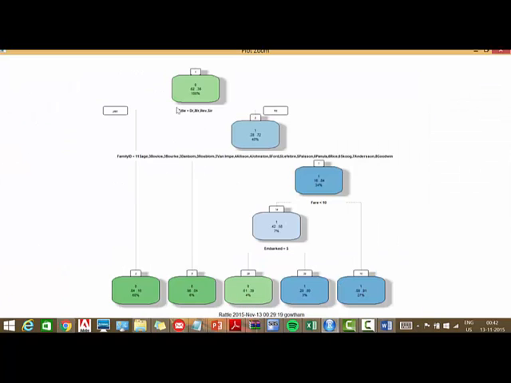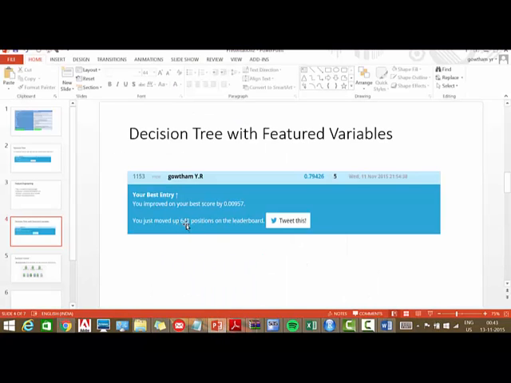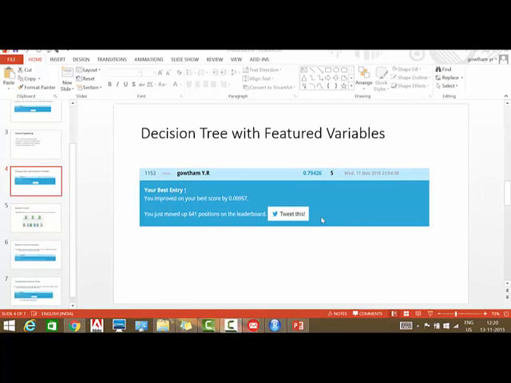Interestingly, our new variables created using feature engineering are used for making decisions in the decision tree. As usual, we submitted to Kaggle. We just moved up 641 positions by just squeezing in a few variables. Let's try to climb the leaderboard by using other machine learning algorithms.